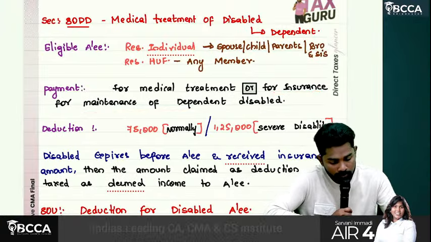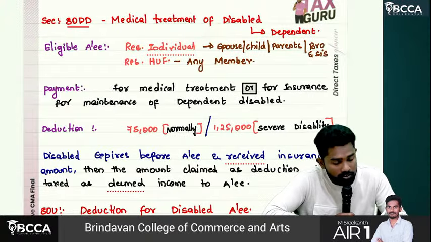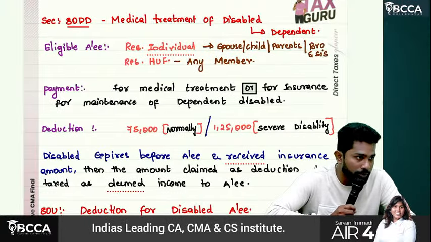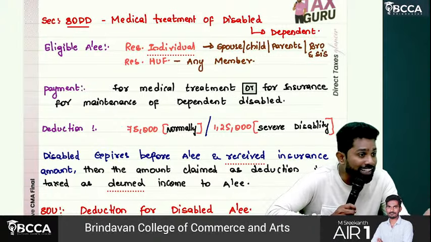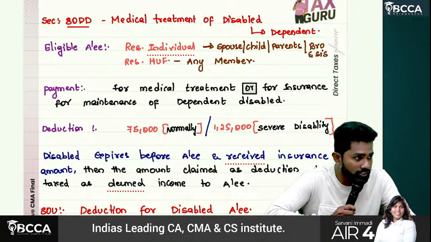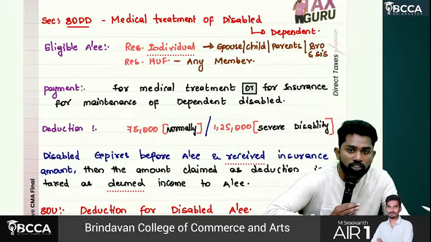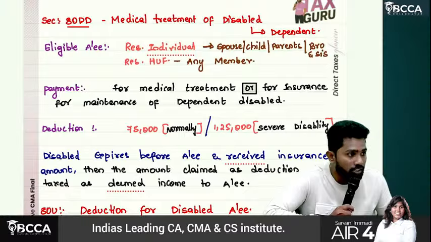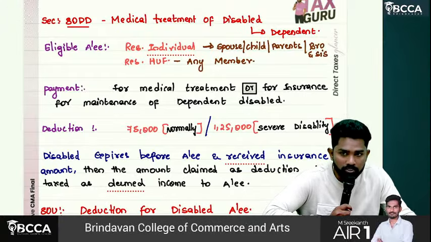Let's say, sir, father might have taken this insurance for his son, because the son might be suffering with disability. So he'll always be worried, because till he is alive he can take care of his disabled son, but once he expires, who will take care of that disabled child? That's why, at least if he has money, he could appoint someone as caretaker. That's why he might have taken an insurance policy on behalf of his son who is suffering from disability. It could be son, wife, or brothers and sisters also.